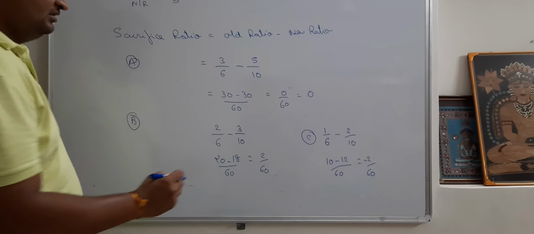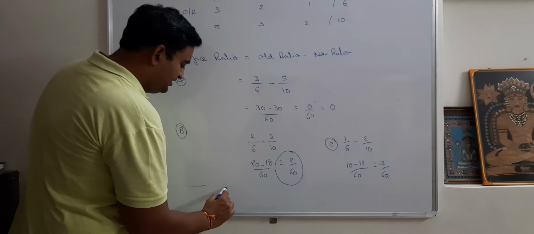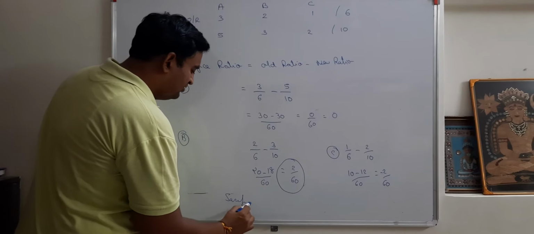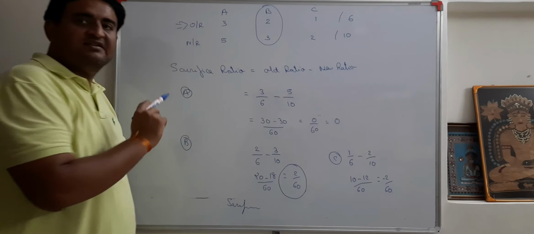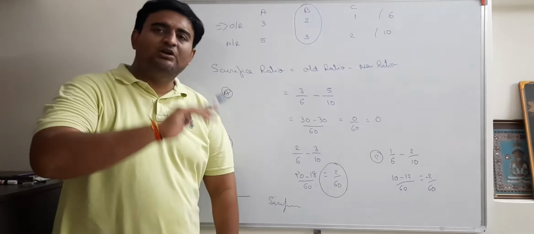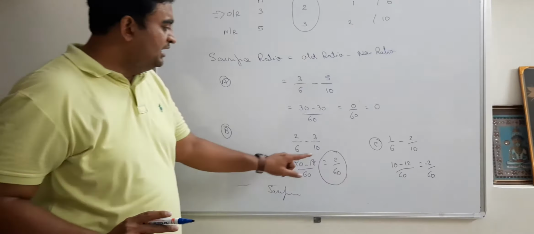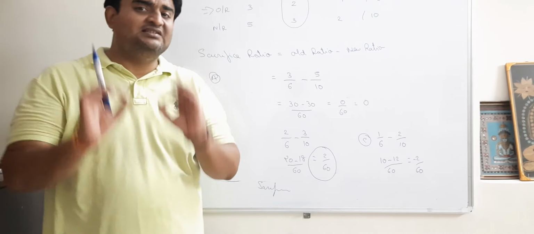Those answers which are positive indicate sacrificing. So here you can say that partner B is sacrificing, because its answer is positive. Now one hint I would like to give you here, students. Once again, please listen carefully.